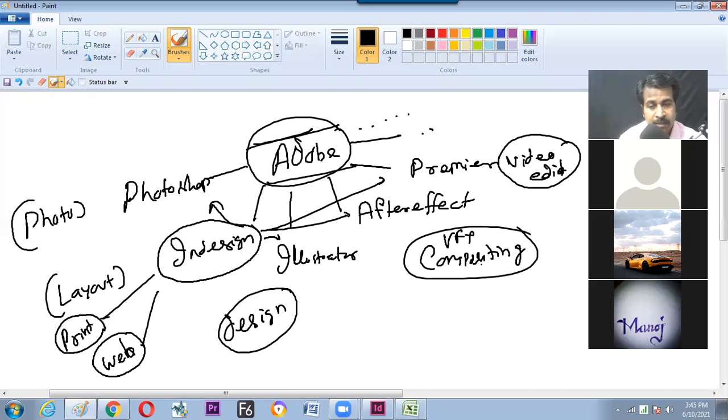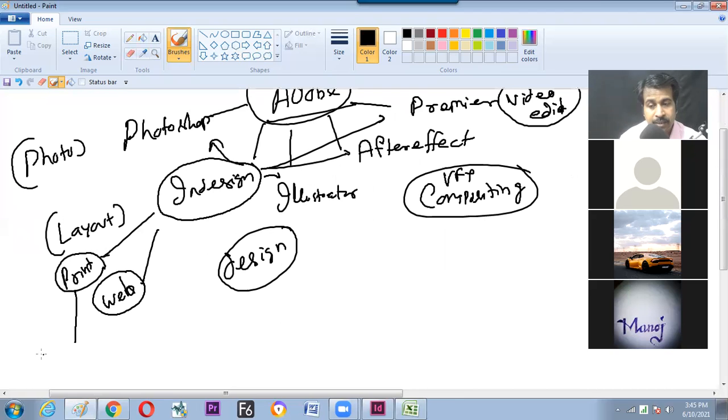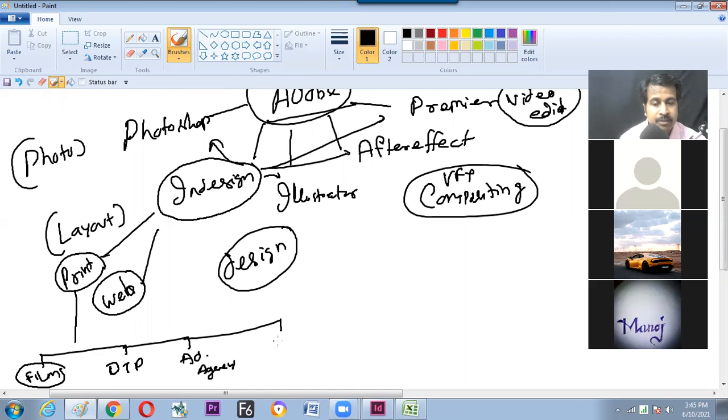And coming to print, yes, there are a lot of printing zones. Even inside the film industry it is used to make the layout of posters, to make the text material look attractive. Now coming to books, DTP centers, ad agencies, publishing houses, news agencies.